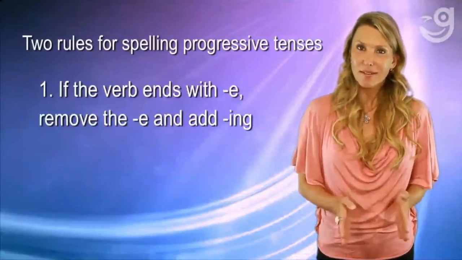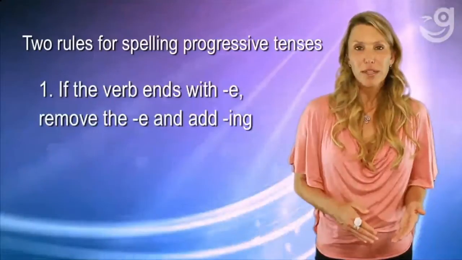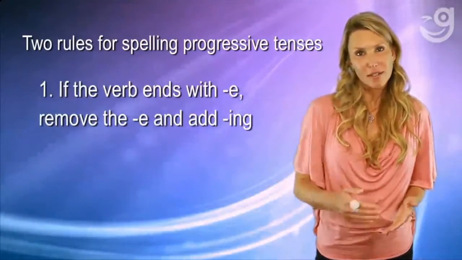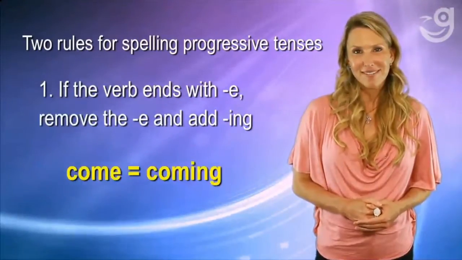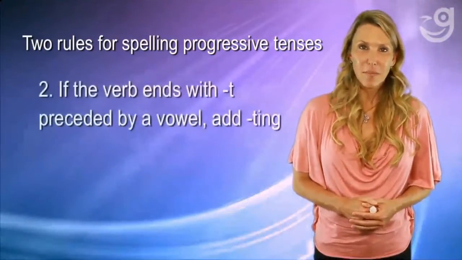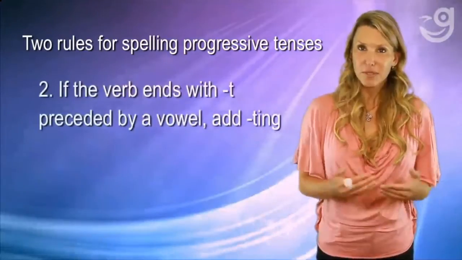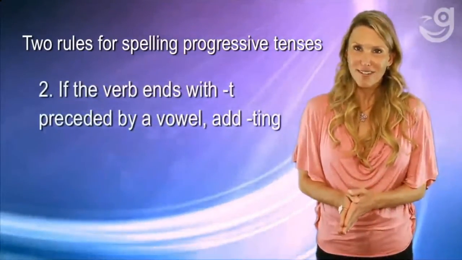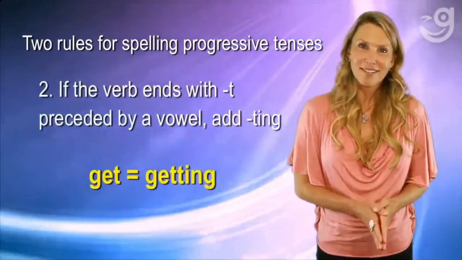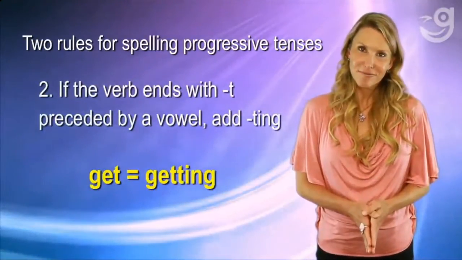2 rules for spelling the progressive tenses. If the verb ends with the letter E, remove the E before you add the letters ing. Example, come, coming. If the verb ends with the letter T, preceded by a vowel, add the letters T, ing. Example, get, getting.